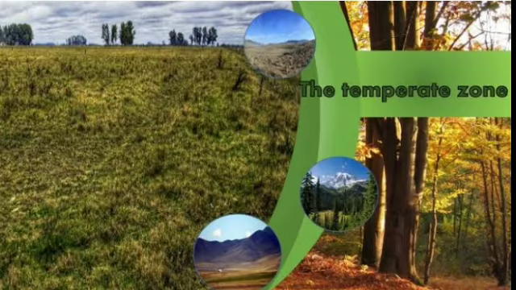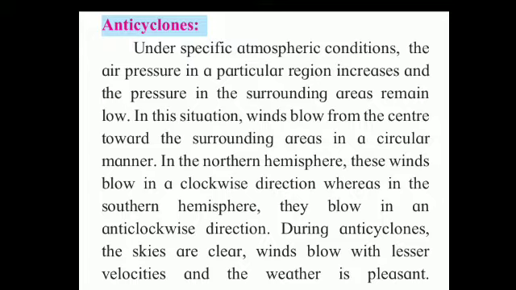Okay, so move ahead. The next we are having is anticyclones. Let's see what this is. Under specific atmospheric conditions, the air pressure in a particular region increases and the pressure in the surrounding areas remains low. In this situation, wind blows from the center towards the surrounding area in a circular manner.